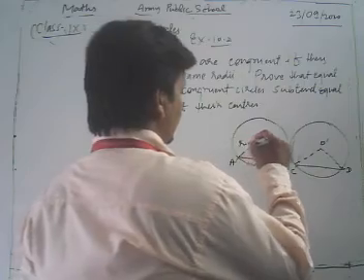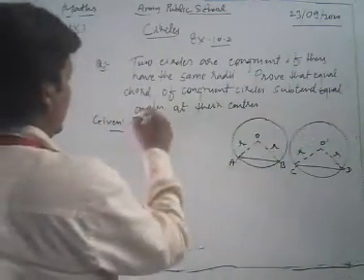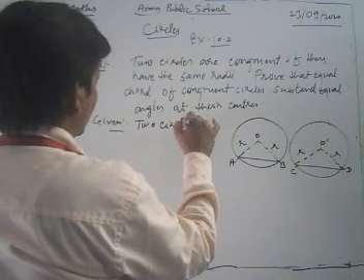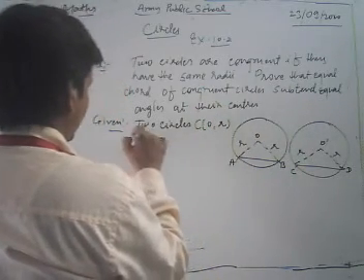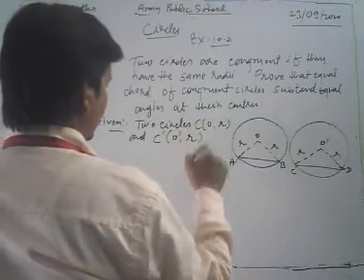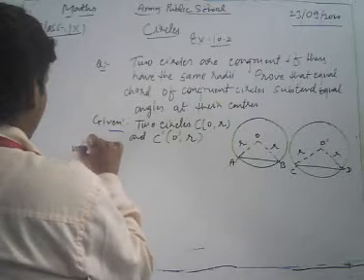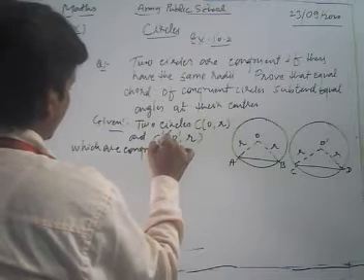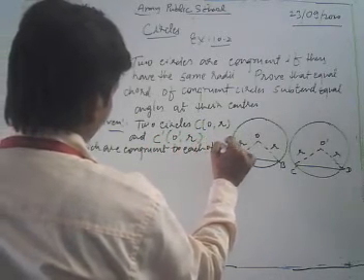This is equal to R, and this is also equal to R. So in the given we write: two circles C with center O and radius R, and C dash with center O dash and radius R, which are congruent to each other.